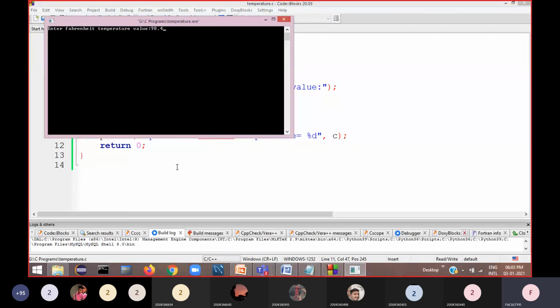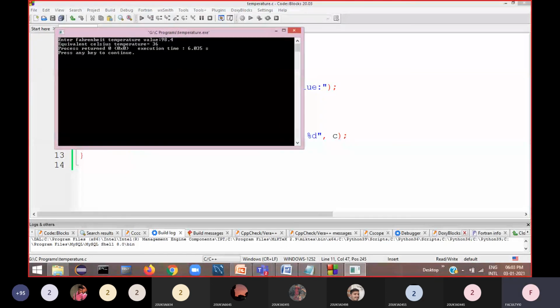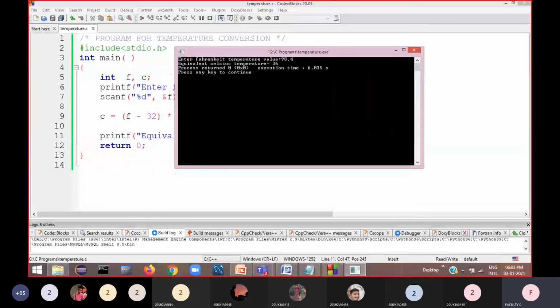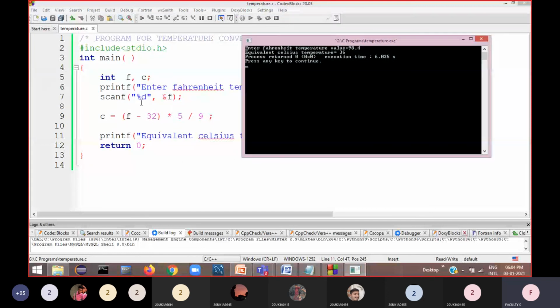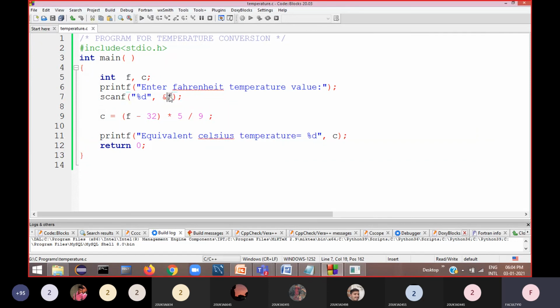The equivalent Celsius temperature printed is 36. Even if you enter 98.4, percentage d reads only the integer number, that means only 98. It stores 98 in the variable f, and calculates 98 minus 32 into 5 divided by 9.